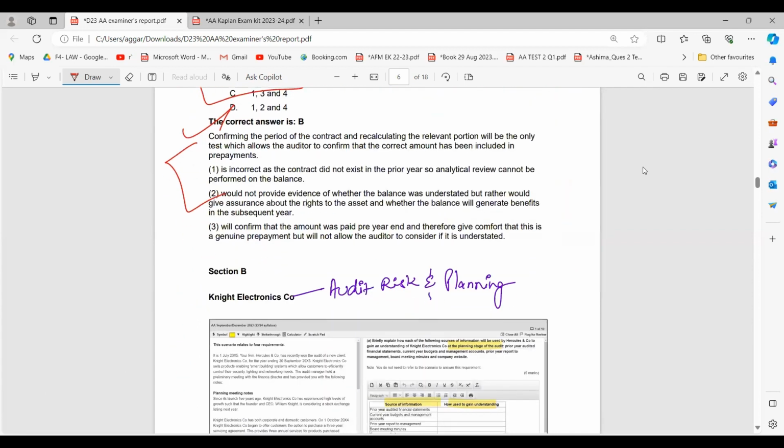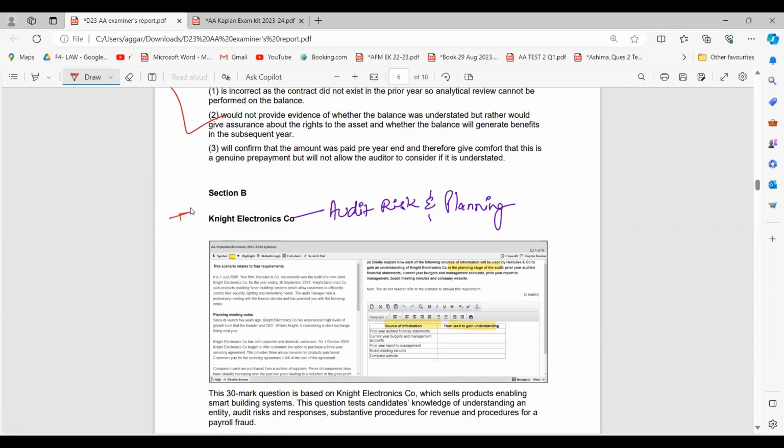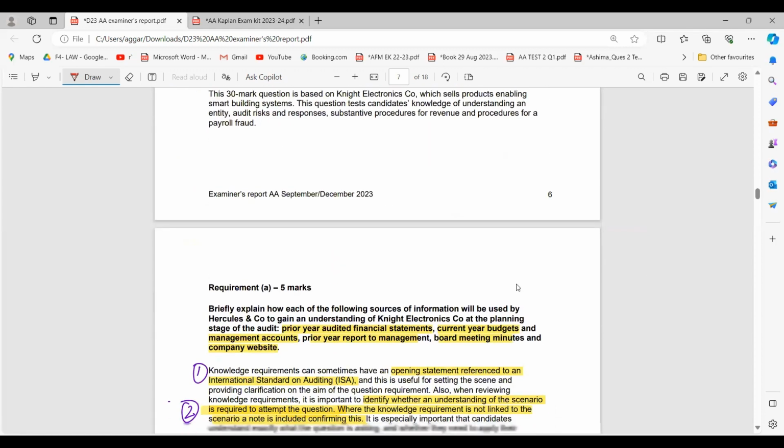Okay, now let's move forward to our very important area, which is section B. The first question that you got was relating to a Knight Electronics company. The first question was about audit risk and planning. This was a 30 marker question, very important, very easy, nothing to worry majorly about. So let's read the first question.